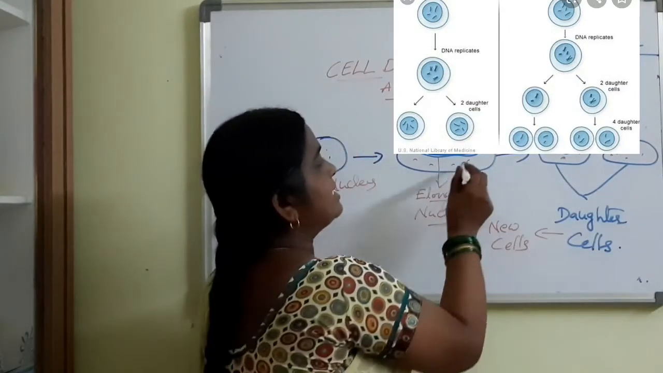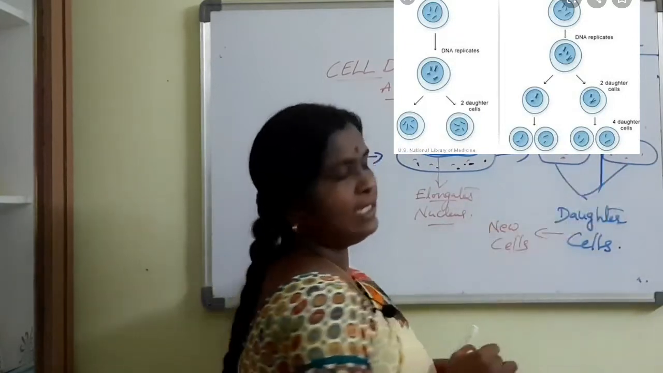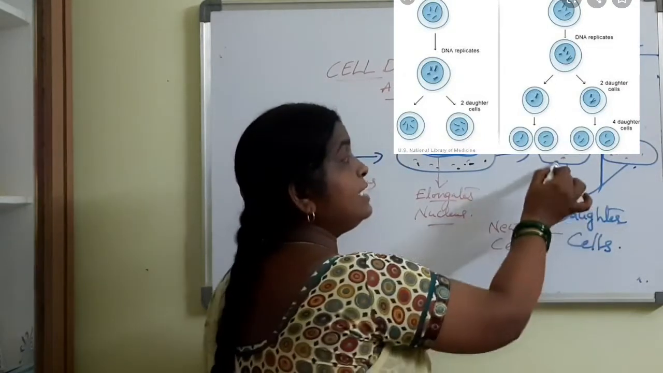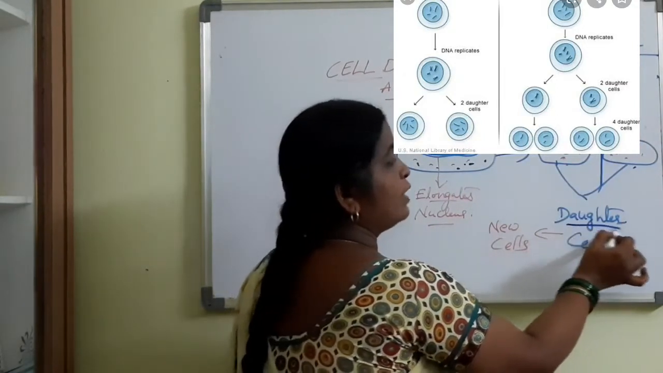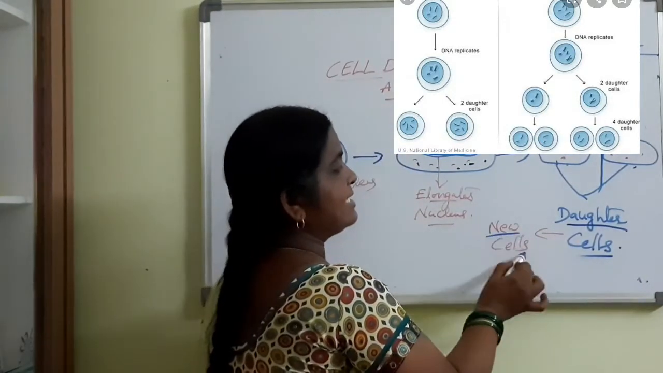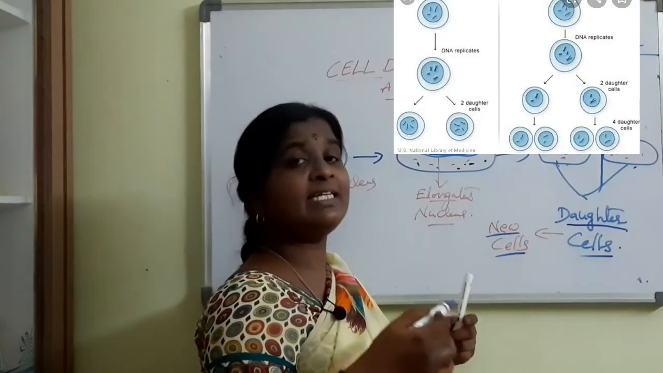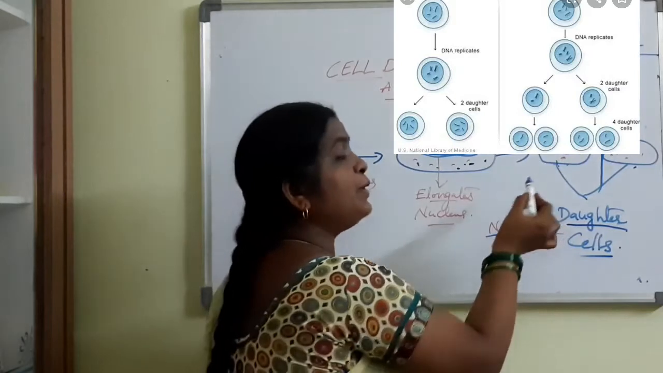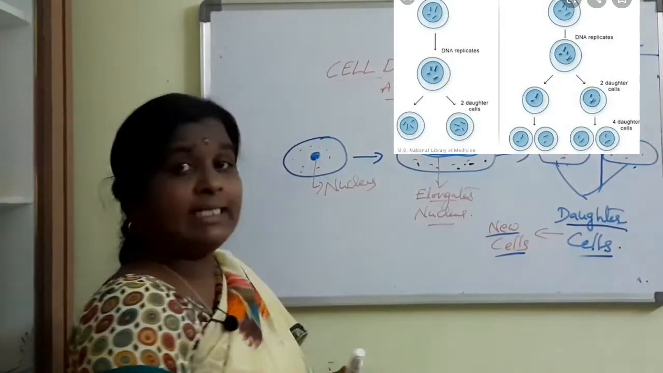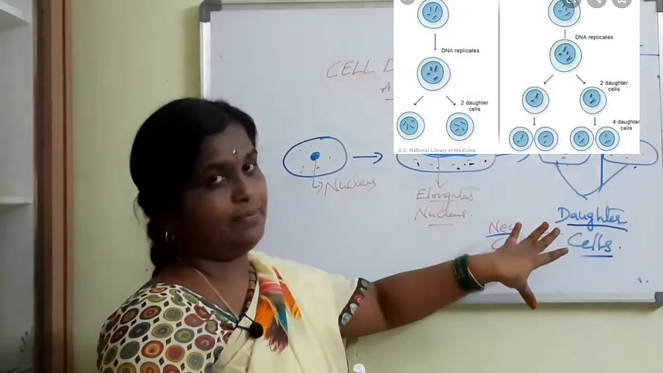That means the cytoplasm divides into two equal halves. Two separate cells are formed. These two separate cells are nothing but what, tell me? Daughter cells. They are the new cells. Each cell leads its own life. That means each cell forms into a new organism. Understood? This is how the division of a cell takes place.